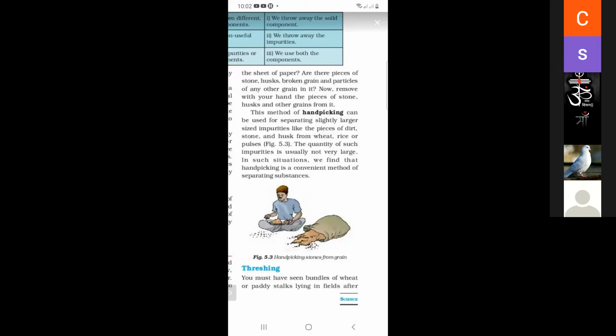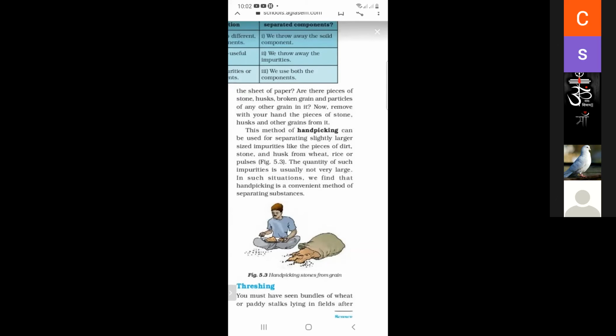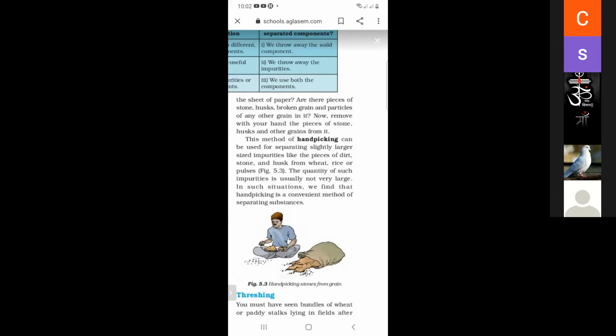If husk, stone, or broken grain is present, we can remove the pieces of stone, husk, and other grains with the help of our hands. So we can separate stone, husk, broken grain, and particles of another grain with the help of our hands.